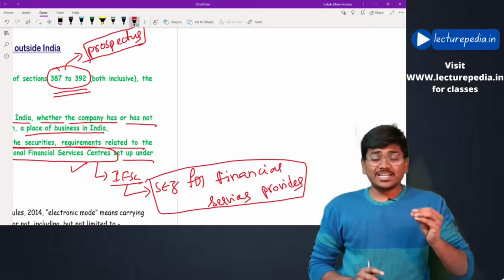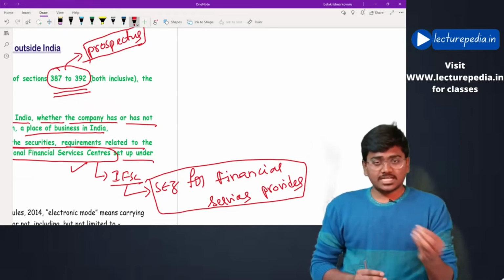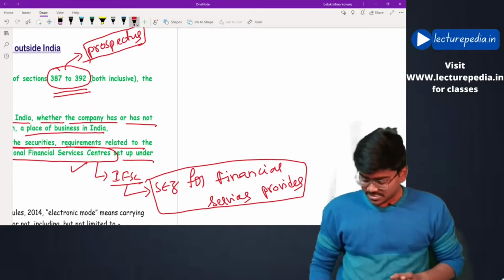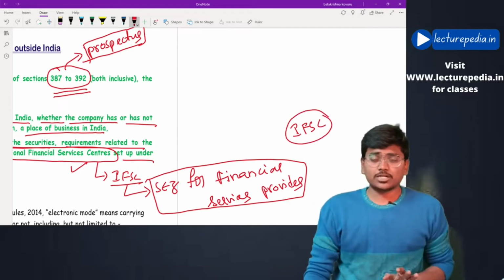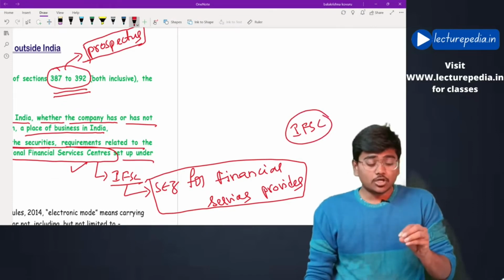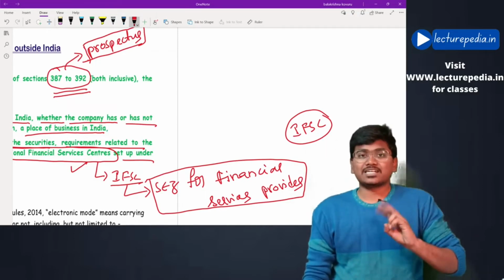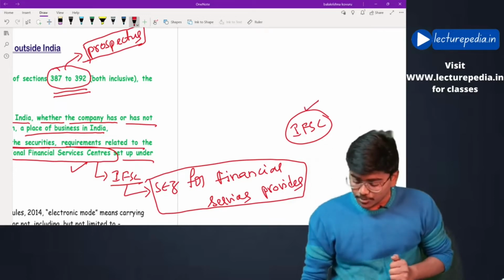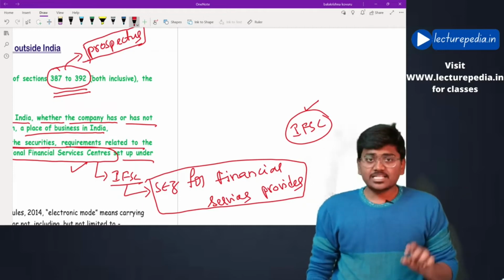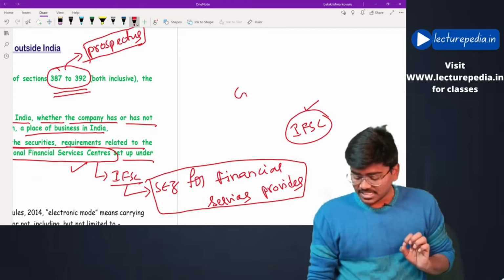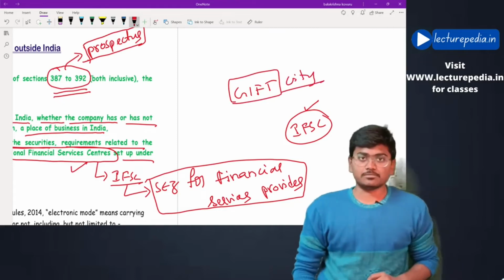Now if any entity sets up their office or their company relating to this financial services in this IFSC, then certain exemptions are granted to them, and they will provide services not to Indians. Okay, they will provide services to foreigners who want to transact through India. Okay, to those people the services will be provided in the IFSC. Okay, basically in India there is only one IFSC which is set up in GIFT City of Gujarat. Okay, in the GIFT City there is IFSC.